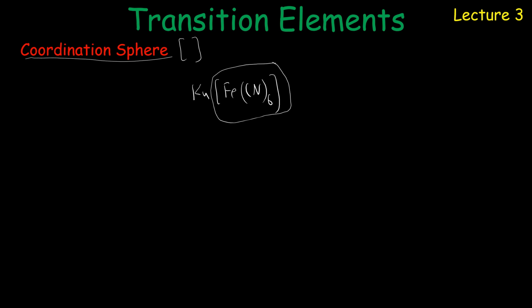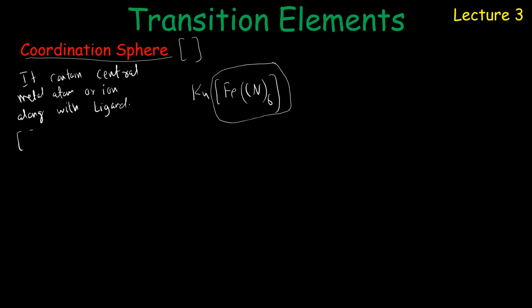So we define it as containing central metal atom or ion along with ligand and it is represented by square brackets. इसको आप बच्चे square bracket से represent करते हो. इसमें आपका metal होता है, metal atom और ion along with ligand.